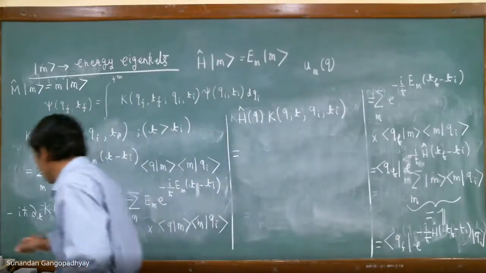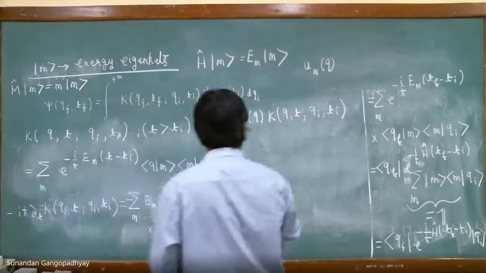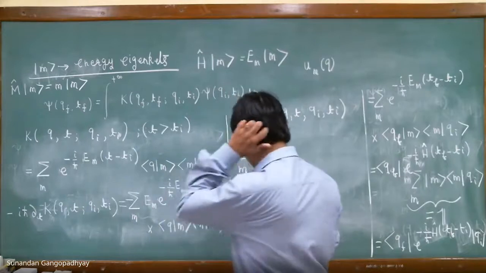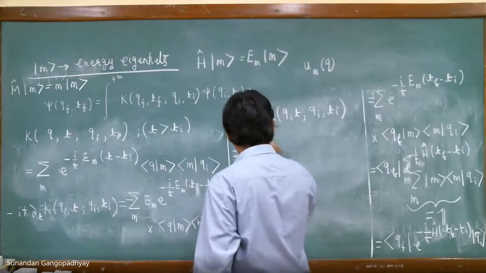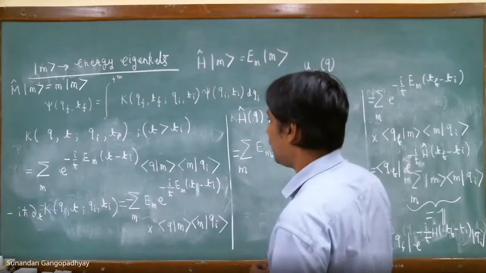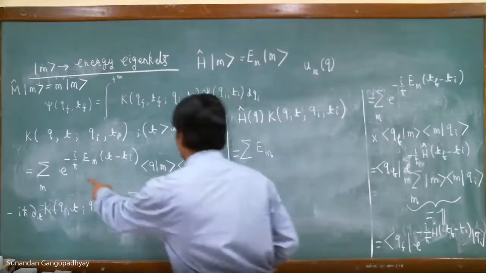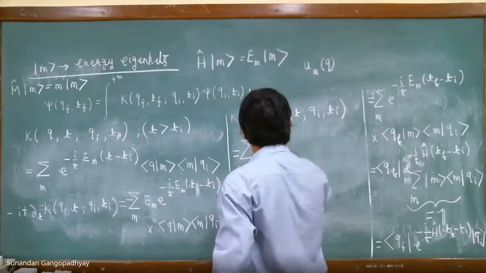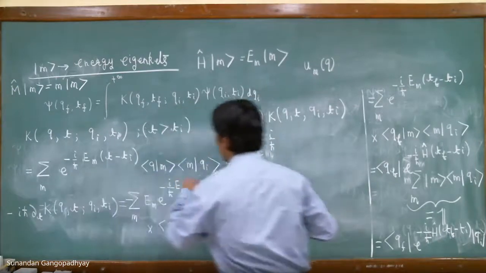So you can write this as summation over n, exponential minus i by h bar. So take a look at this expression.